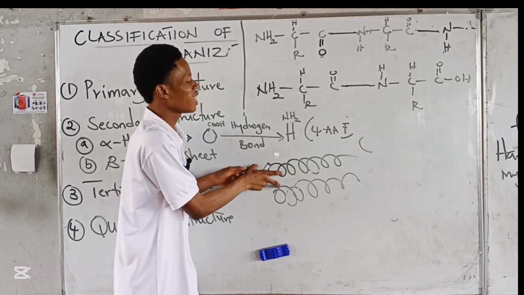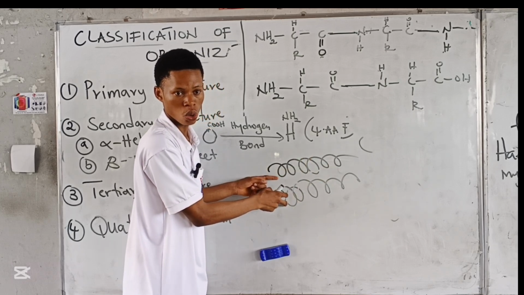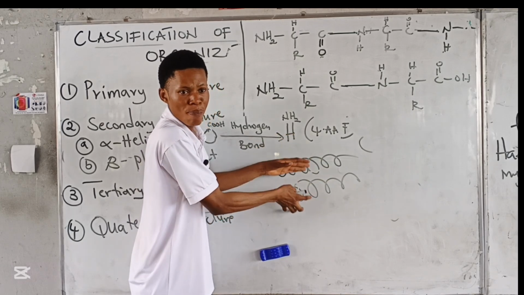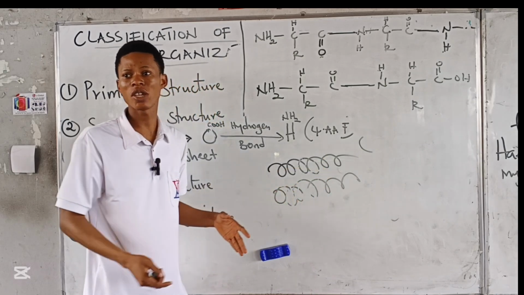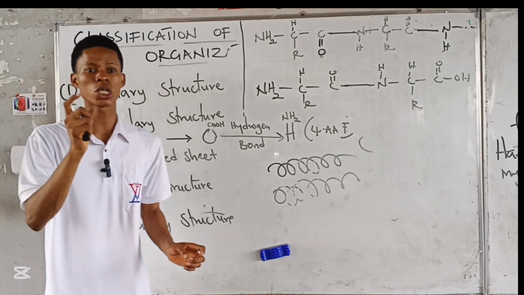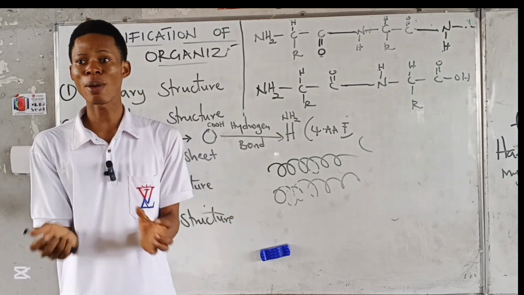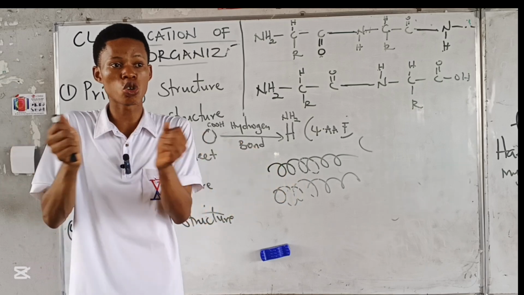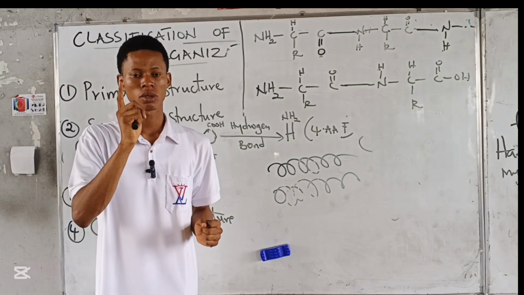This one has its own 3-dimensional structure, and this one has its own 3-dimensional structure, and there's an interaction, a bond between these 2 or 3 or 4. That will give us what? Quaternary structure of protein. So quaternary proteins have 2 or more polypeptides in their 3-dimensional states joined together, and they work as a single molecule.